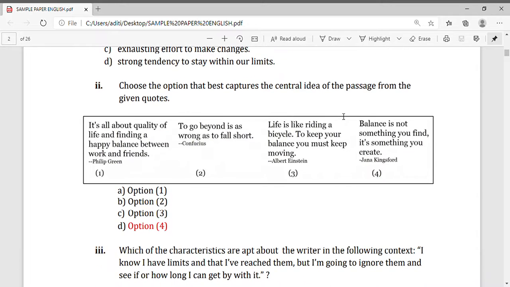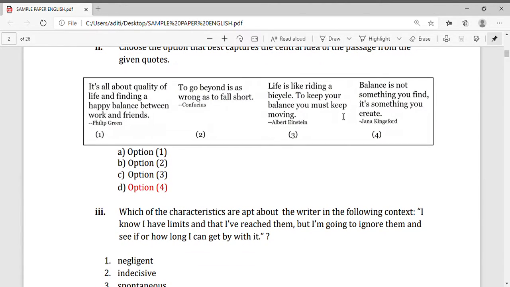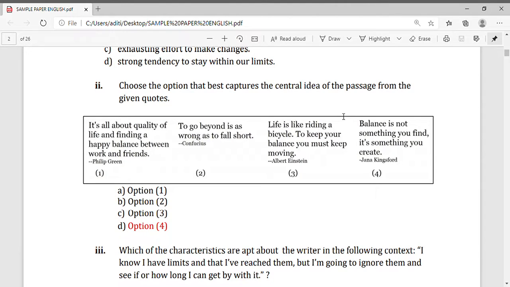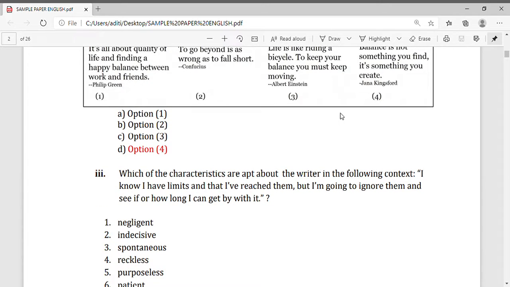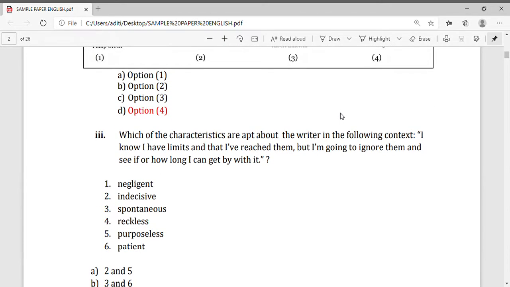Now question number 2. Choose the option that best captures the central idea of the passage from the given options. Now you can see here you have to choose the option. So the correct option is option D. Okay. Option D, para 4.